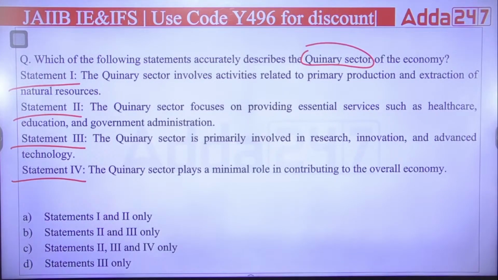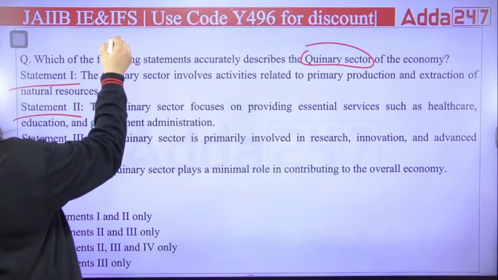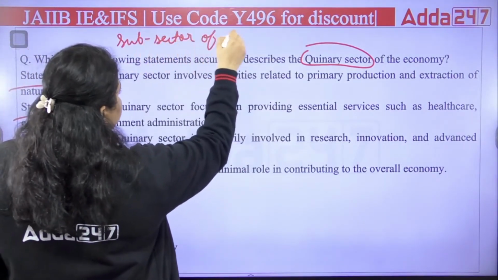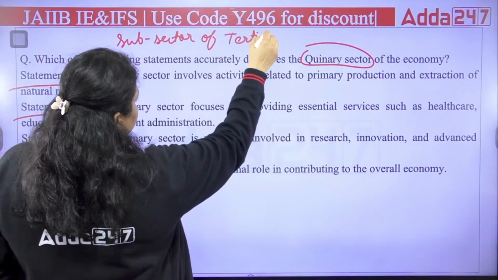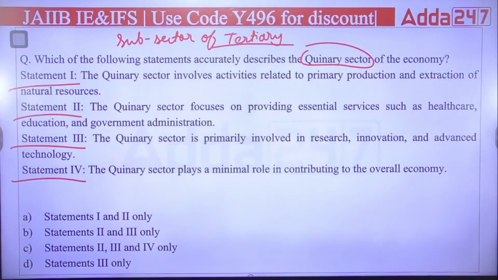Okay, so the right answer will be here. So first of all, B and D, 2 options are coming. Okay, so first of all, it's a subsector. It's a subsector of our tertiary sector. Tertiary sector has 2 subsectors. First is quaternary, second is quinary.